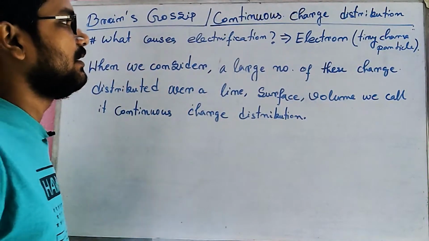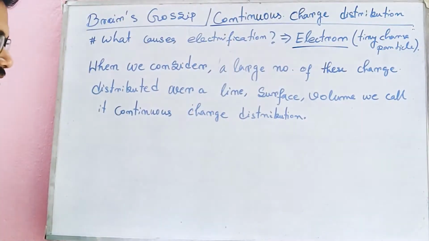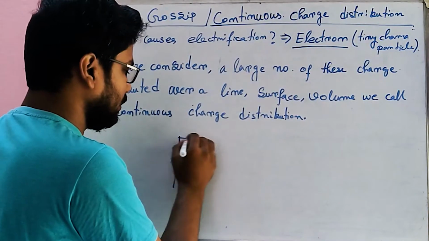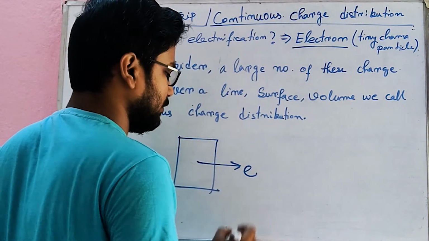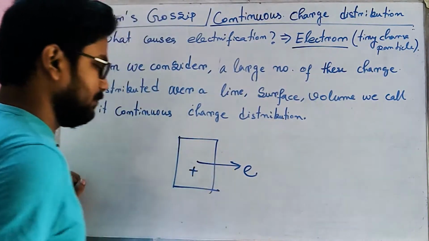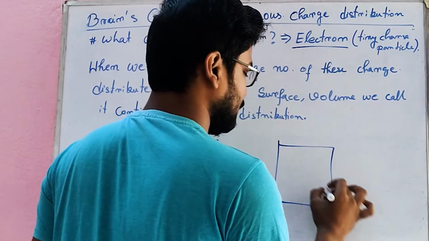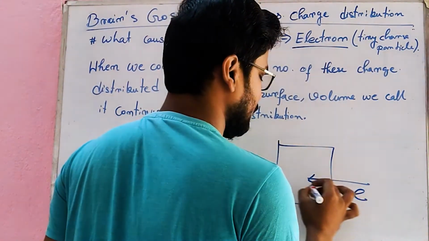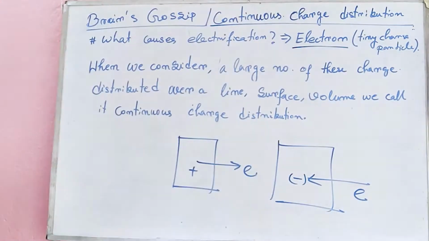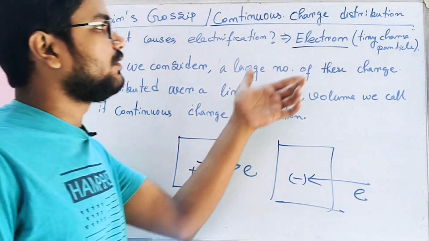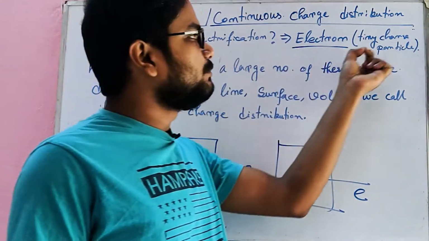इलेक्ट्रिफिकेशन का रीजन है इलेक्ट्रॉन्स। ये तो हम पहले वीडियो में डिस्कशन कर चुके हैं कि if you take a substance and if you take out some electrons from it, then the charge of the substance will be positive, and if you take another substance and give some electrons inside it, its charge will be negative. Now the entire process of electrification causes due to electrons, and they are very tiny charged particles.